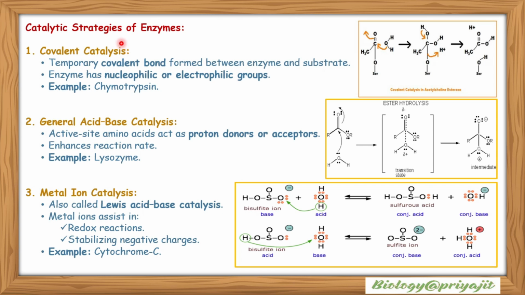Catalytic strategies of enzymes. First one is covalent catalysis. A temporary covalent bond is formed between enzyme and substrate. The enzyme has nucleophilic or electrophilic groups. Examples include chymotrypsin. This image shows the covalent catalysis of an enzyme. In general acid-base catalysis, active site amino acids act as proton donors or acceptors and enhance the reaction rate. Examples include lysozyme. Then metal ion catalysis, also called Lewis acid-base catalysis. Metal ions assist in redox reactions and stabilize negative charges. An example is cytochrome C.